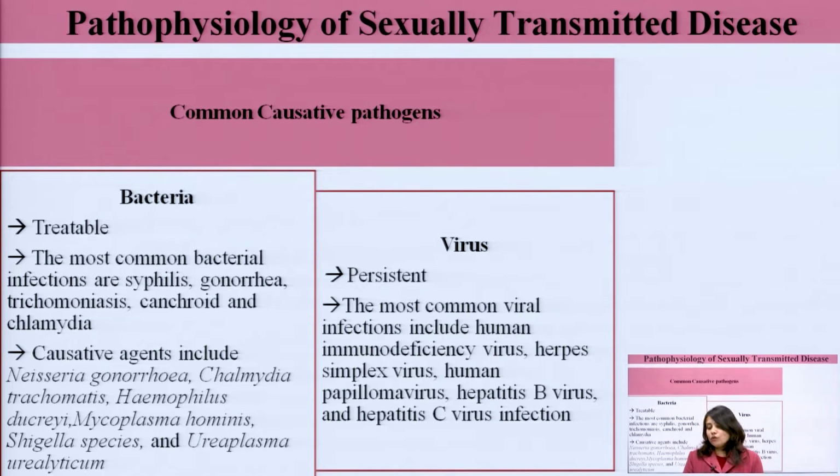The bacteria that usually cause sexually transmitted disease include Neisseria gonorrhoeae, Chlamydia trachomatis, Haemophilus ducreyi, Mycoplasma hominis, Shigella species and Ureaplasma urealyticum. These are the bacteria that usually cause sexually transmitted disease, but these are treatable.